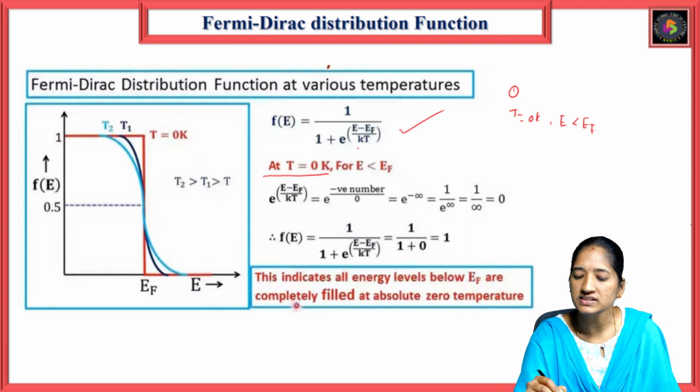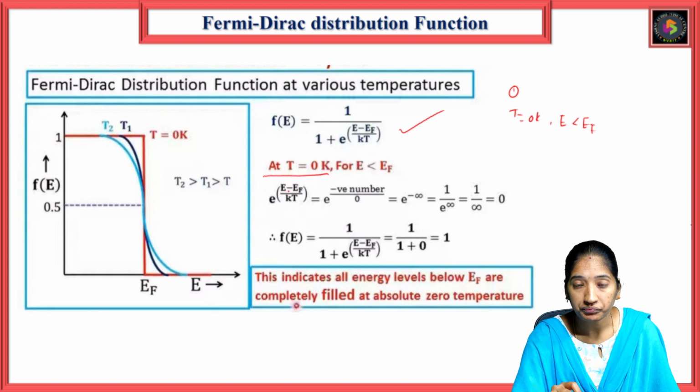So first let us take the value of (E minus EF) by kT. Here T equals 0, and E minus EF is negative, since E is less than EF.